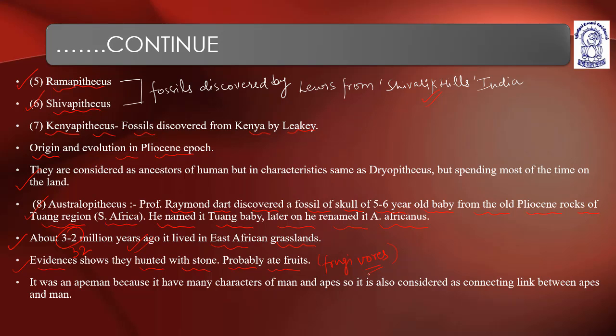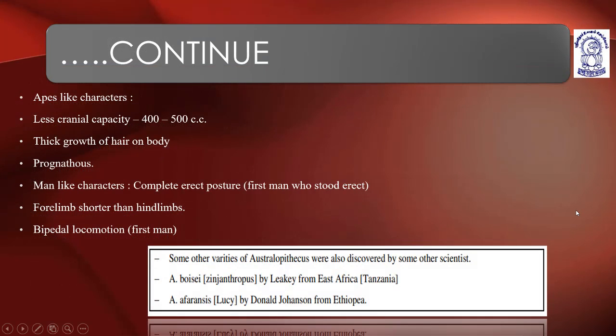Okay, Australopithecus. Now coming to the next, the ape-like characters. In Australopithecus, what were the ape-like characters?